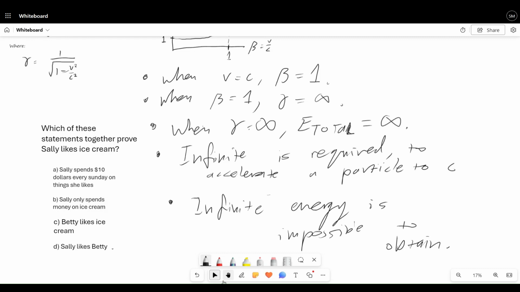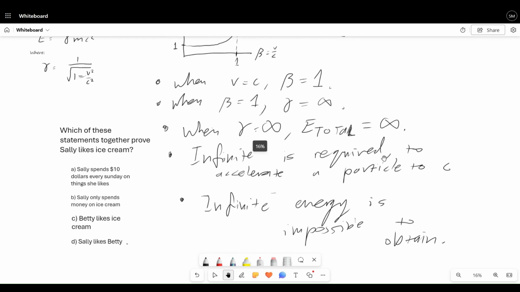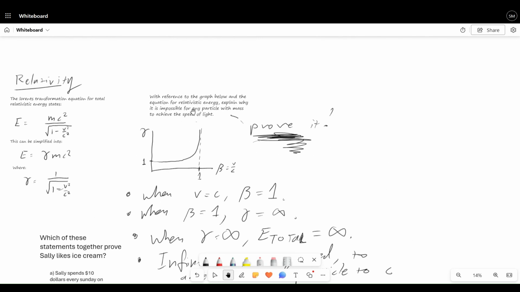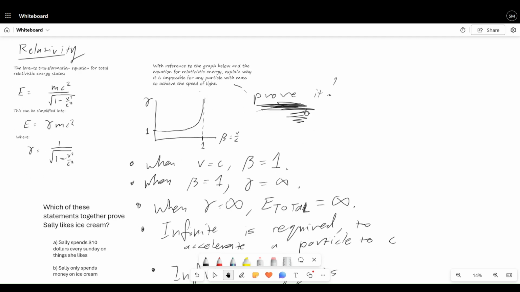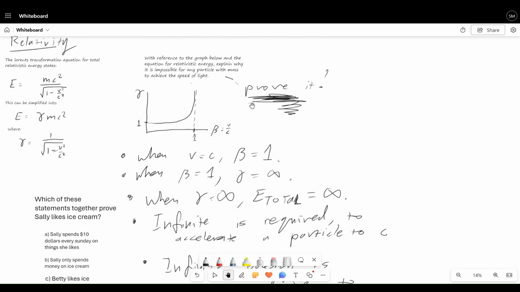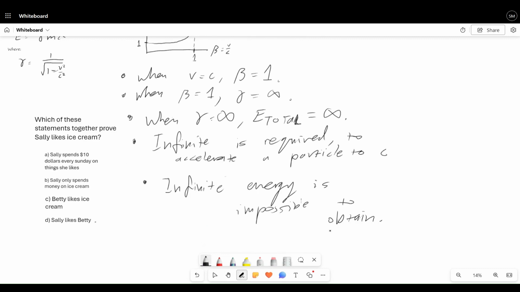So there we go. Now we've completely proven it. If you read everything here, the only conclusion that you can come to is that it is impossible for any particle with mass to achieve the speed of light, right? And actually, if you want to be extra careful as a general rule for every question, so notice that it does specify with mass here. So as a general rule, if you want to be extra careful, we have to use the words in the question. So infinite energy is required to accelerate a particle to c.